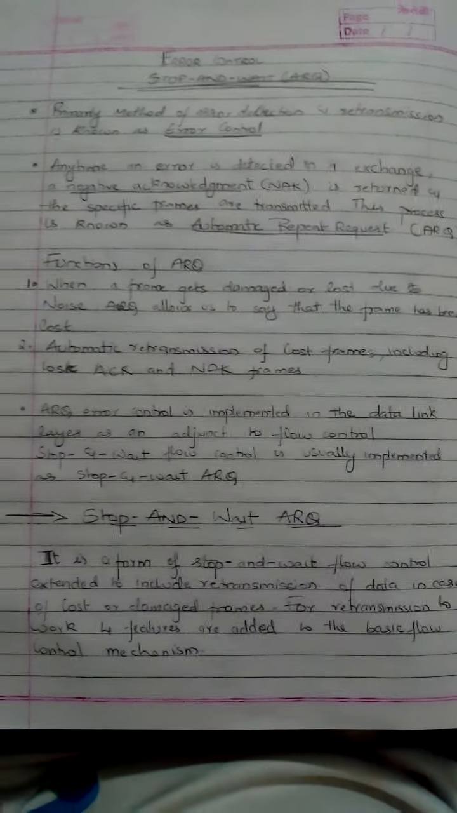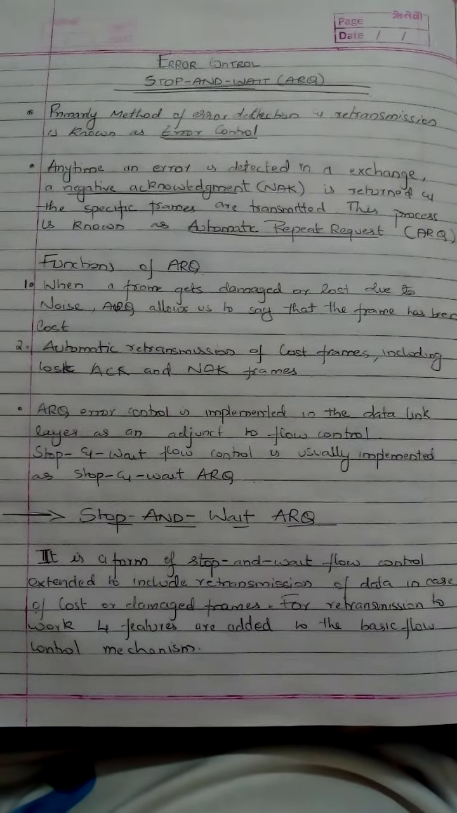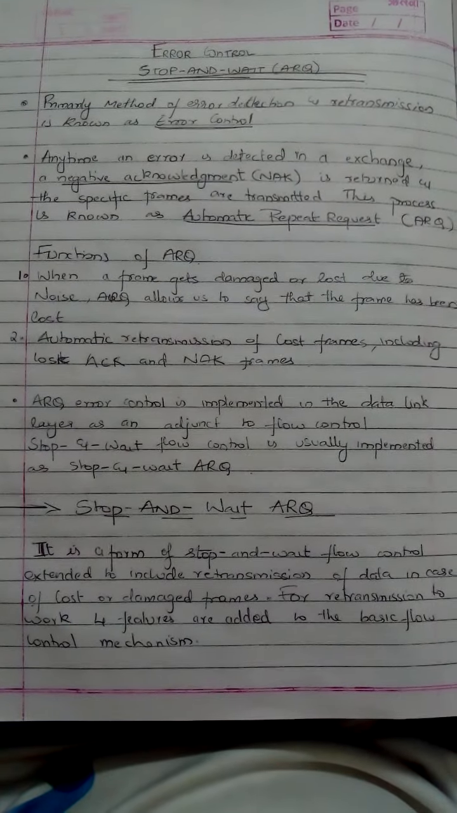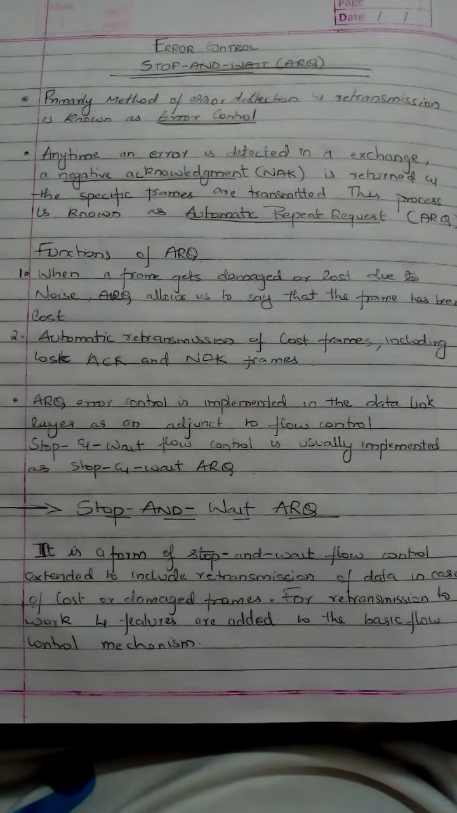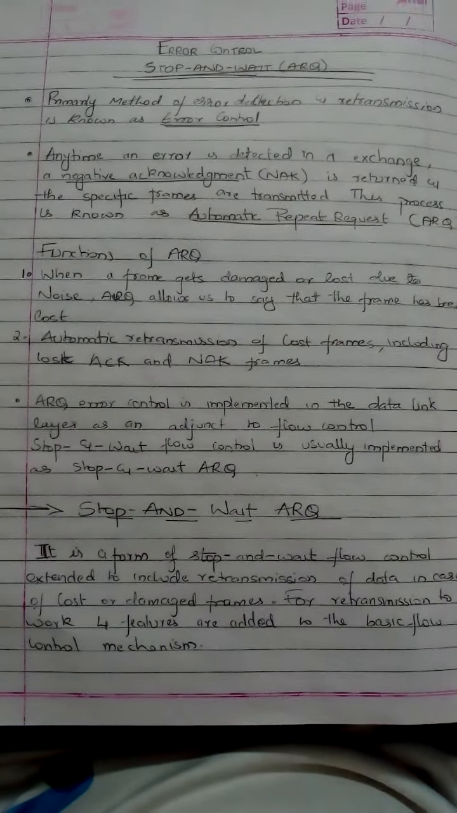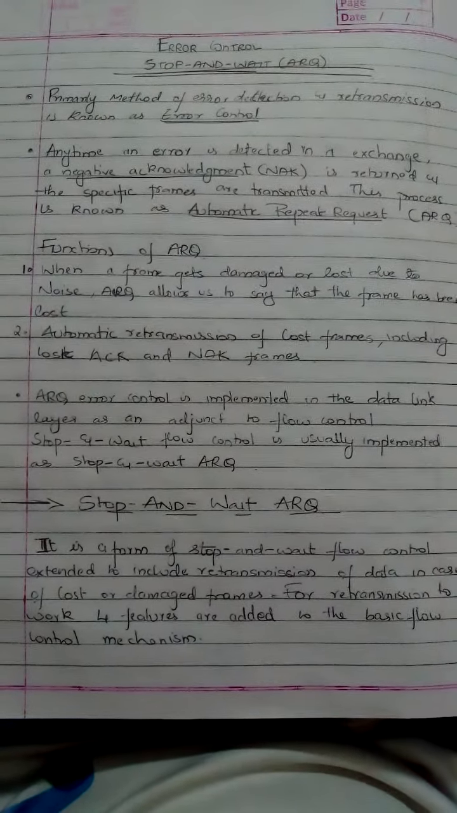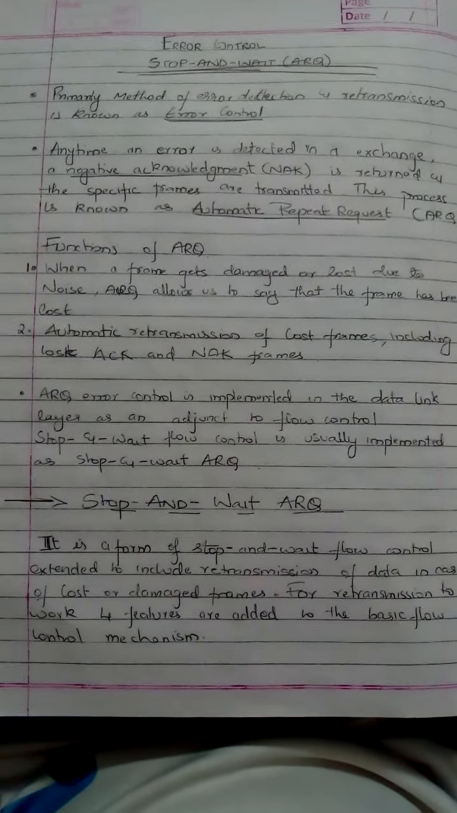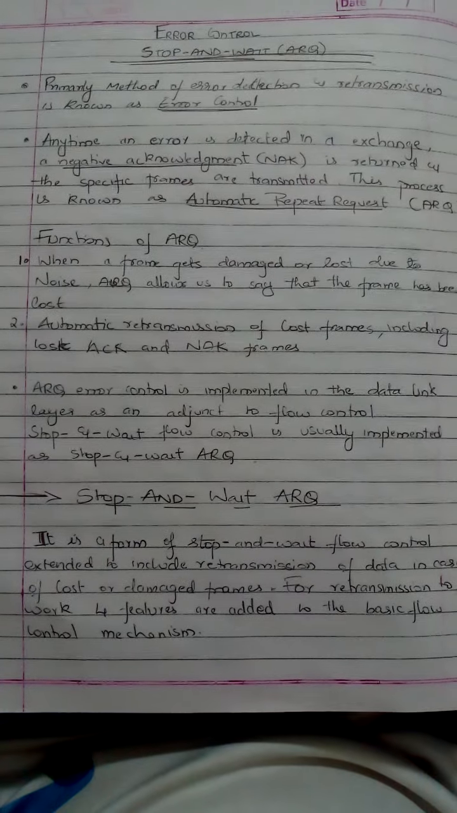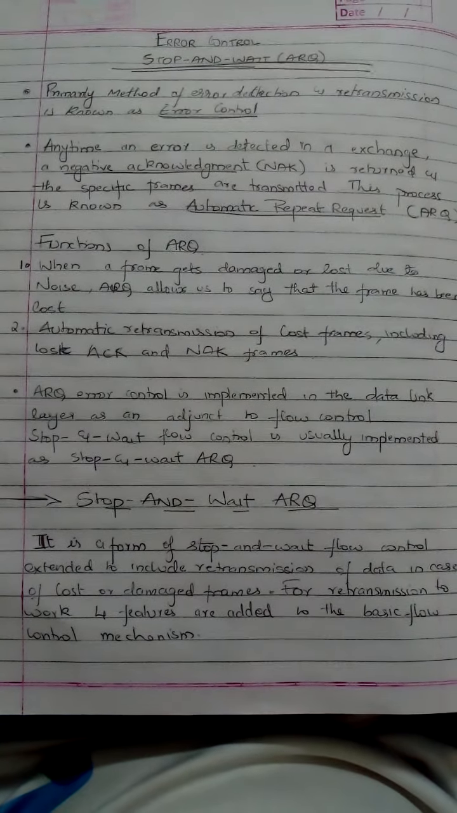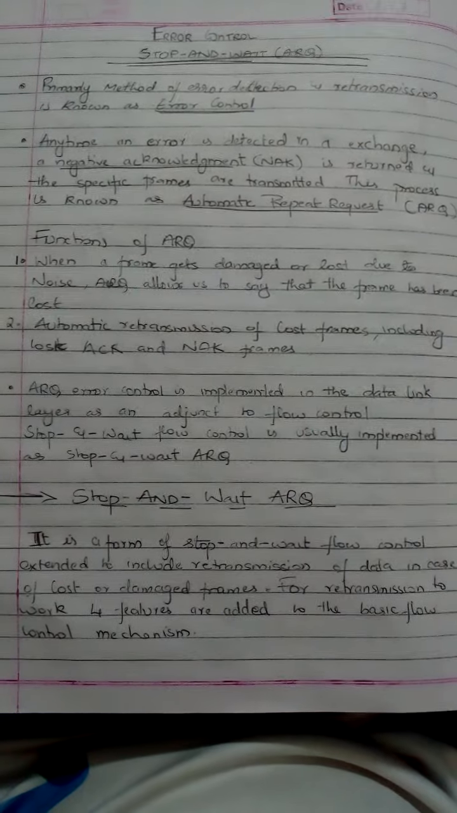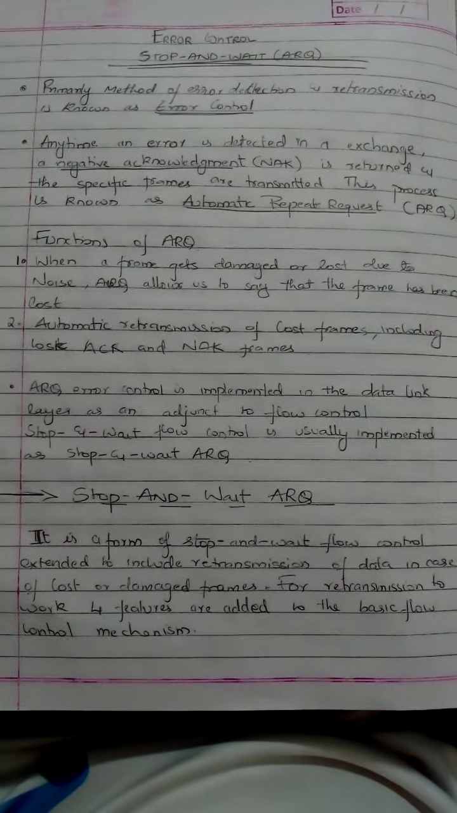Now, a negative acknowledgement is when an error is detected in an exchange of data between sender and receiver. That is known as a NAK, or negative acknowledgement. And if NAK frames are returned and the data is retransmitted, that process is known as automatic repeat request, that is ARQ.